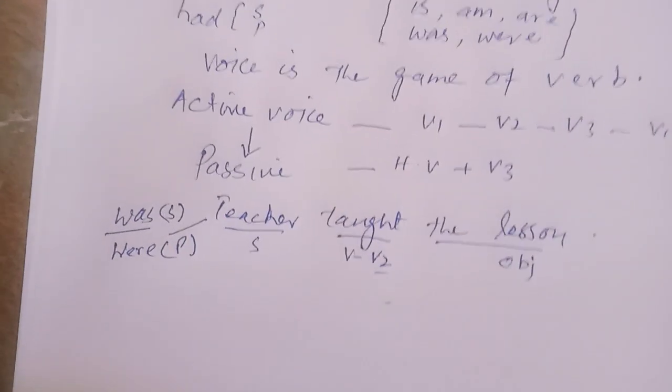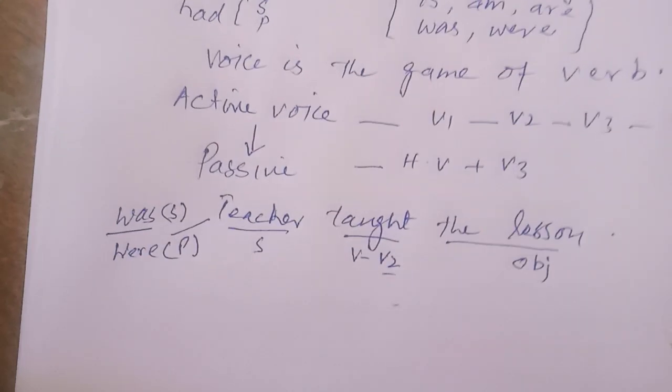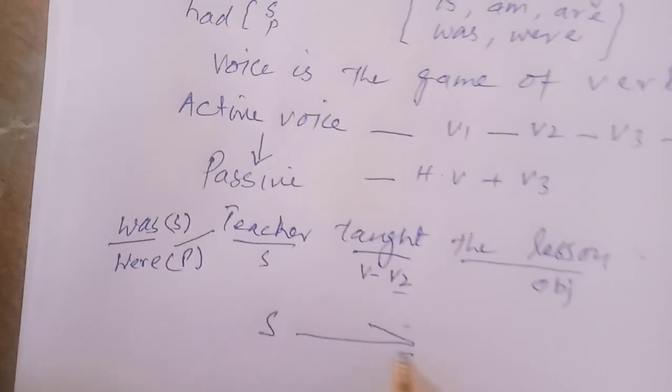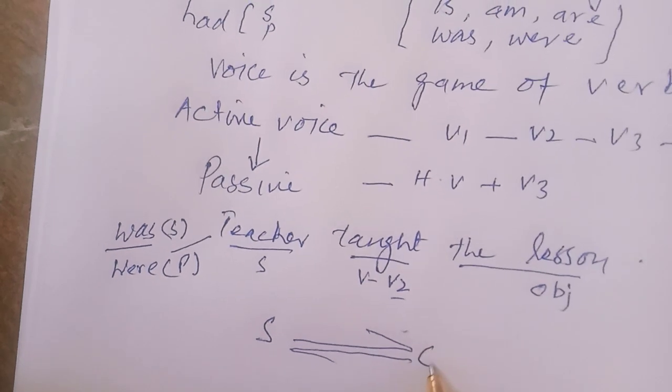Now we are going to change this sentence from active voice into passive voice. So the rule is subject will change into object, and V1, V2, V3 or V1 plus ing will change into V3, and a helping verb is a must.